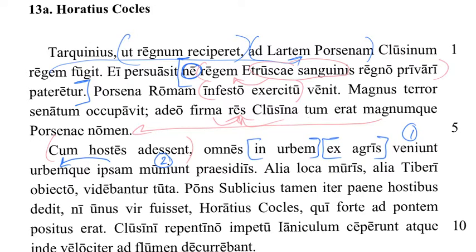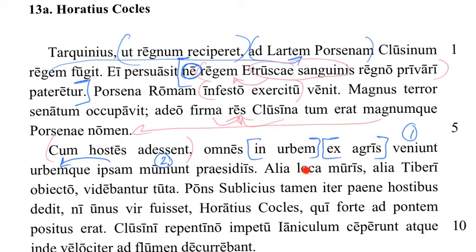Okay, so what kind of clause do you think this is? Does it answer the question when? Does it answer the question why? Does it answer the question about what was going on in the background? I really think this is a why. Why did everybody come into the city and fortify stuff? Because the bad guys were coming to kick their butts.